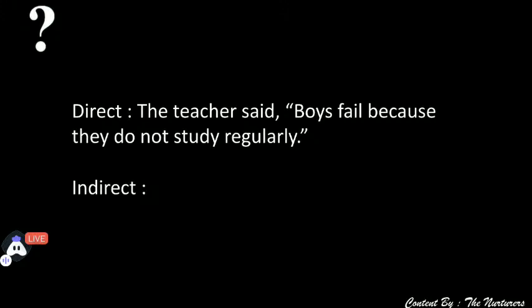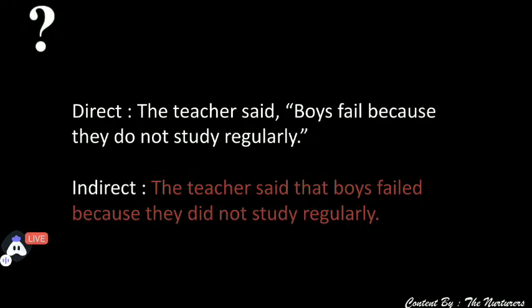Great. Yes. So let's check out who has answered the correct. The teacher said. See, we change told when it is said to. तो आप told नहीं लिख सकते क्योंकि question में said to नहीं लिखा है. Okay. The teacher said that boys, it was failed. So we changed it to failed. That boys failed because they did not study regularly. Do changes to did. Okay, moving ahead to the next one.